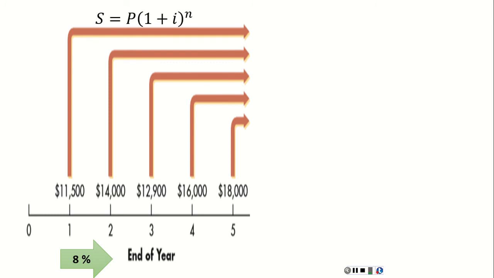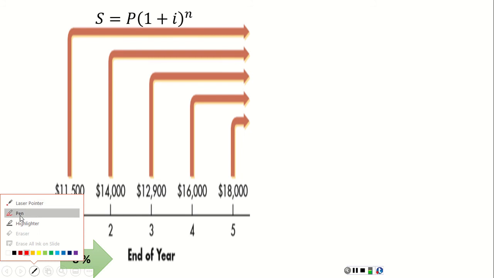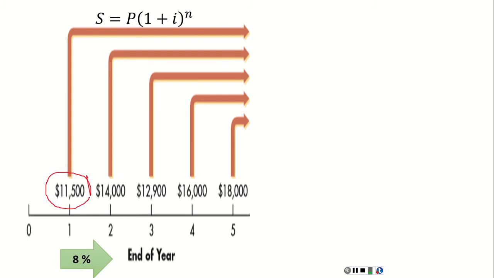We can apply our equation of accumulated value or future value, which is equal to PV times 1 plus interest rate to the power n. So the first amount we received at the end of year 1, which is 11,500, can be accumulated over the next 4 years, from year 1 to year 2, from year 2 to year 3, the second period, from year 3 to year 4, the third period, and from year 4 to year 5, the fourth period.